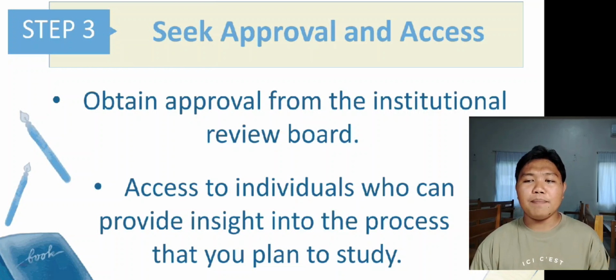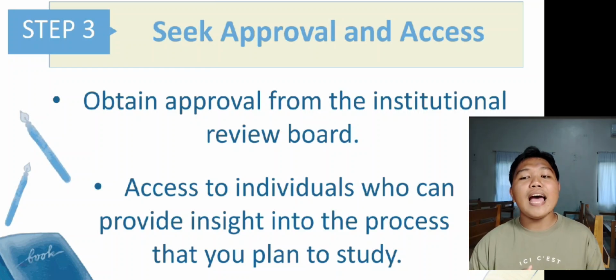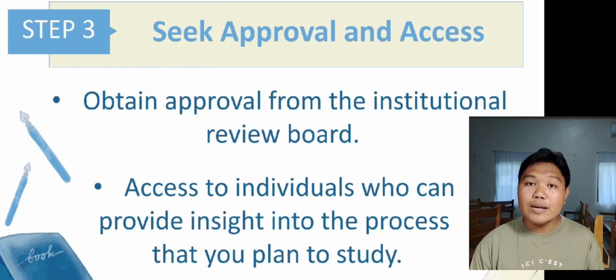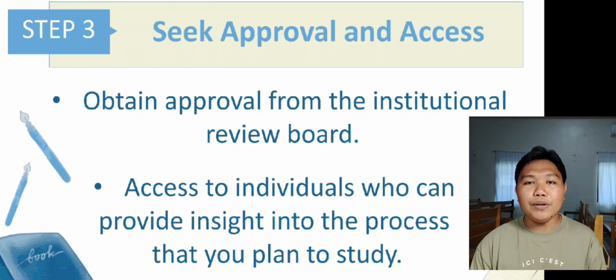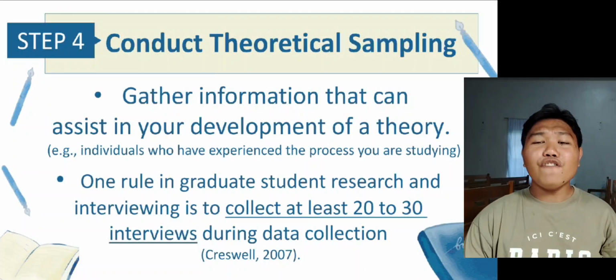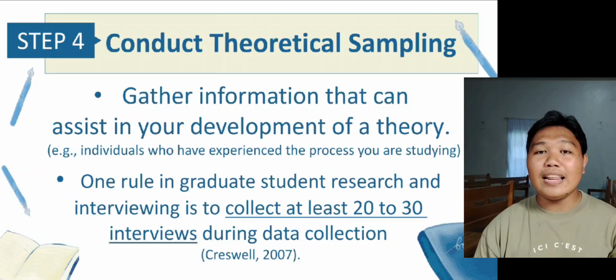Moving on to the third step, which is to seek approval and access. As with all research studies, you need to obtain approval from the Institutional Review Board. You also need access to individuals who can provide insight into the process that you plan to study. Like other studies, this step involves seeking approval to collect data, apprising individuals of the purpose of your study, and guaranteeing protection of the site and participants as you conduct the inquiry.